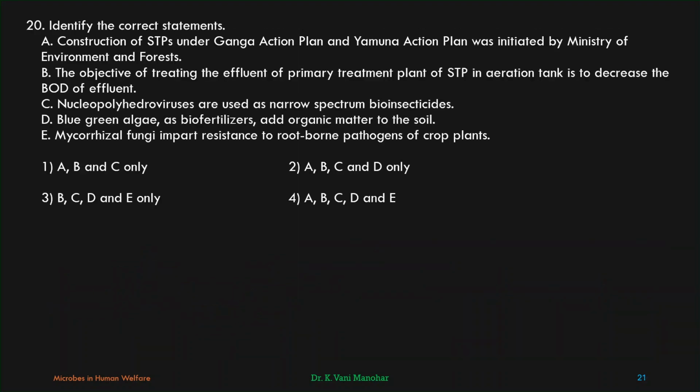20th question. Identify the correct statements. Construction of STPs under Ganga Action Plan and Yamuna Action Plan was initiated by Ministry of Environment and Forests. True. Essentially correct. The objective of treating the effluent of primary treatment plant of STP in aeration tank is to decrease the BOD of effluent. This is wrong. Primary treatment plant of STP? No. It is secondary treatment where the BOD is decreased. So B is the incorrect statement.